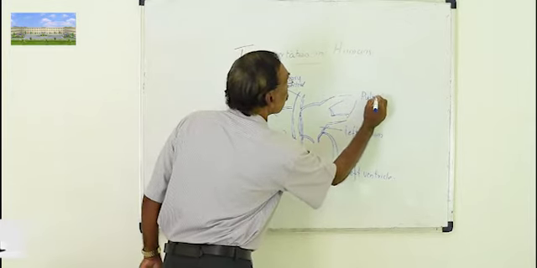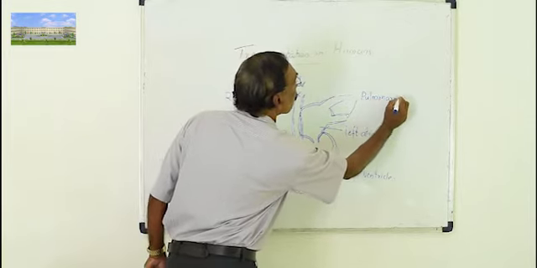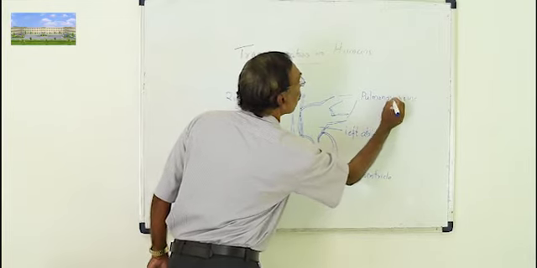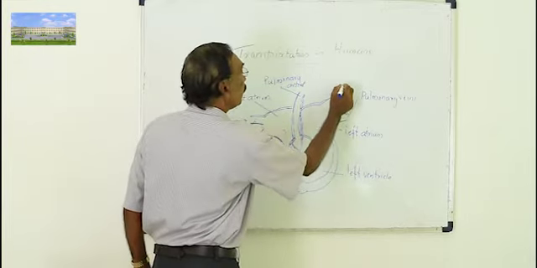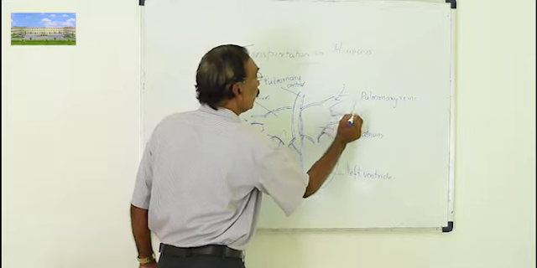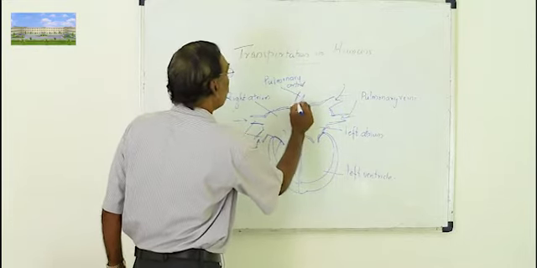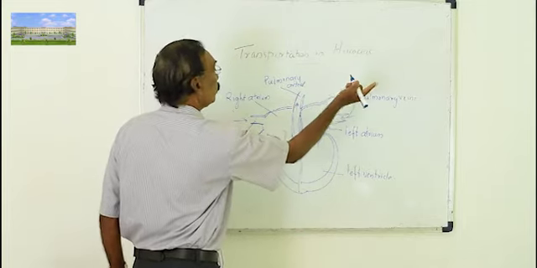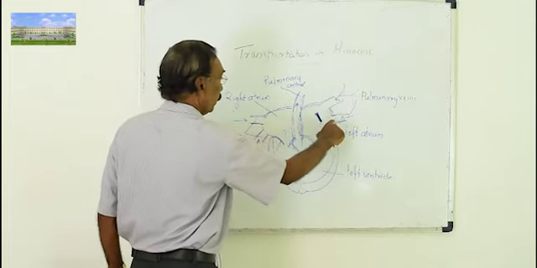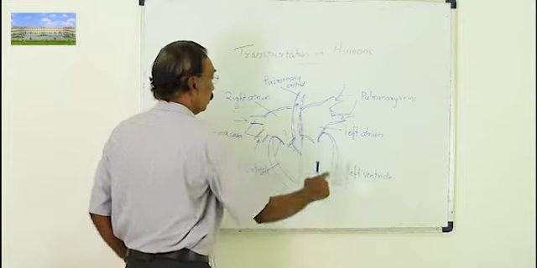Pulmonary means lung. This is bringing blood from the lungs. The pulmonary artery is taking blood away from the heart to the lungs, and the pulmonary veins bring blood back from the lungs.